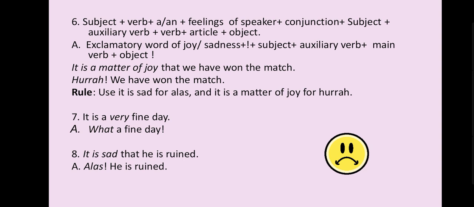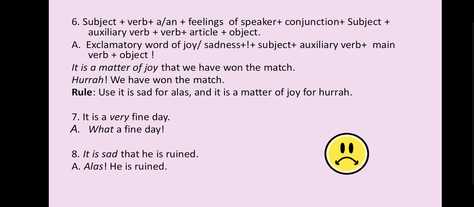Then you use an exclamatory sentence after that word and you will write like this: we have won the match. So the rule is this: use it is said for alas and it is a matter of joy for hurrah. The sentence I told you orally, it is a matter of sadness that we have lost the match, there you have to write like this: alas, we have lost the match.